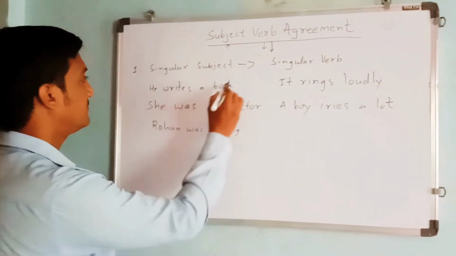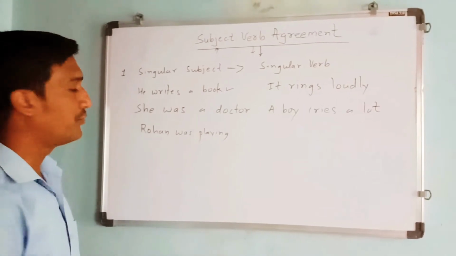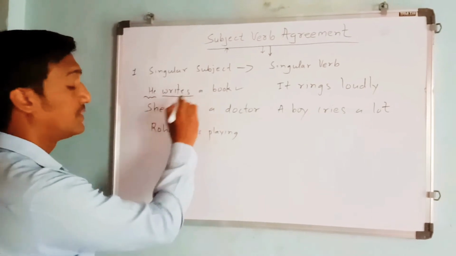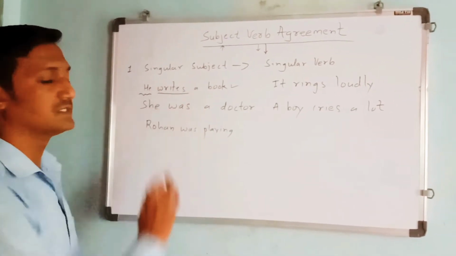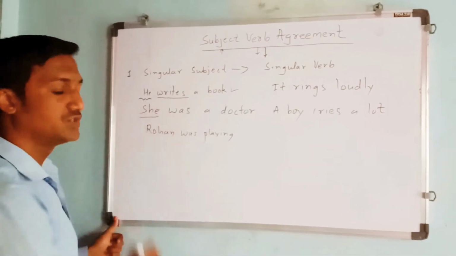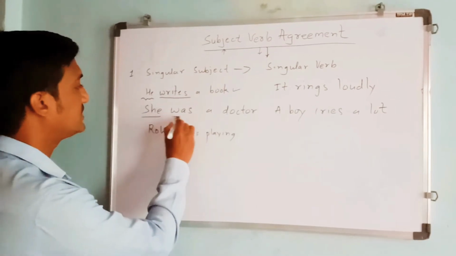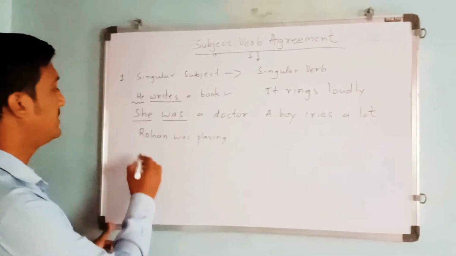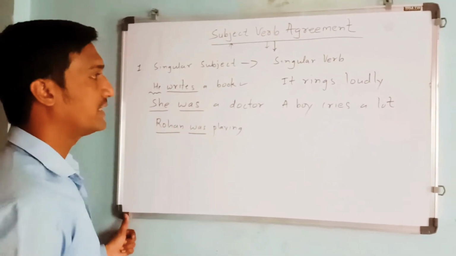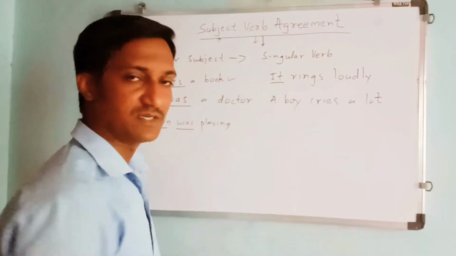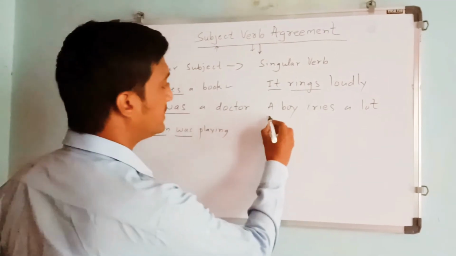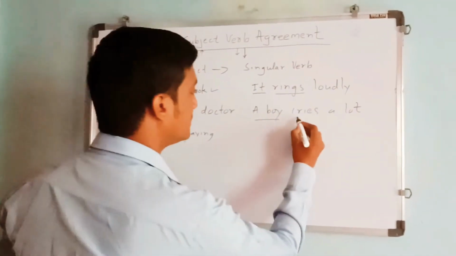In the first example, "He writes a book," he is a subject which is singular, and writes is a verb, so it agrees with a singular subject. The same is here: she is a singular subject which is followed by the singular verb was. Rohan is a singular subject which agrees with was, a singular verb. Even "it" is a singular subject which agrees with a singular verb. A boy here is a singular subject which agrees with a singular verb.